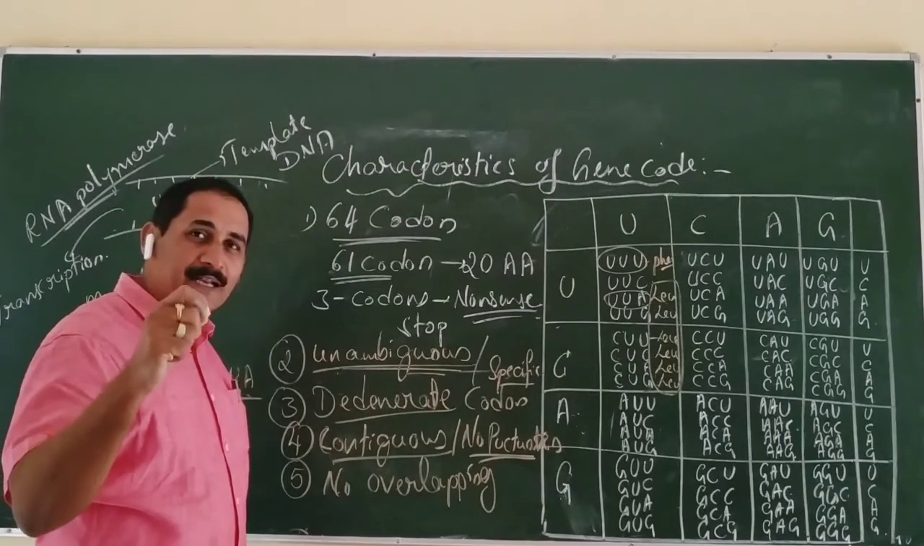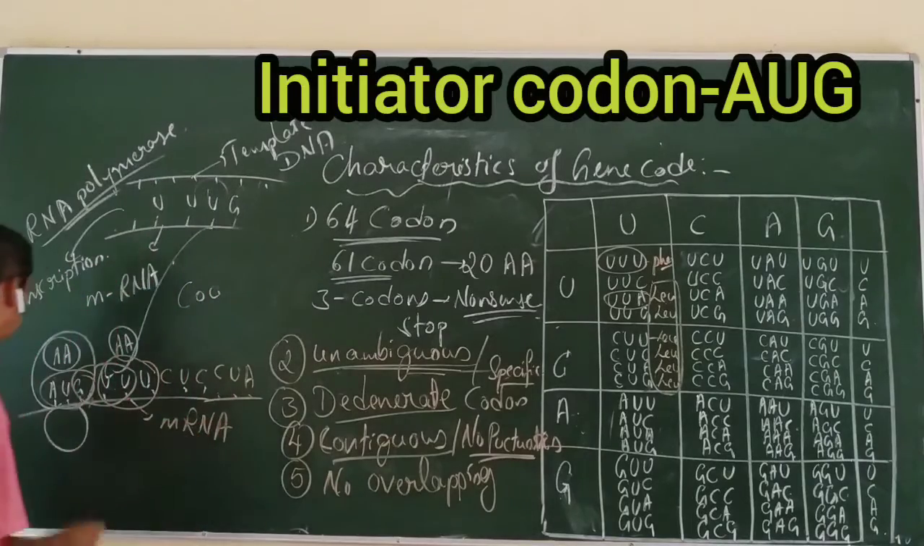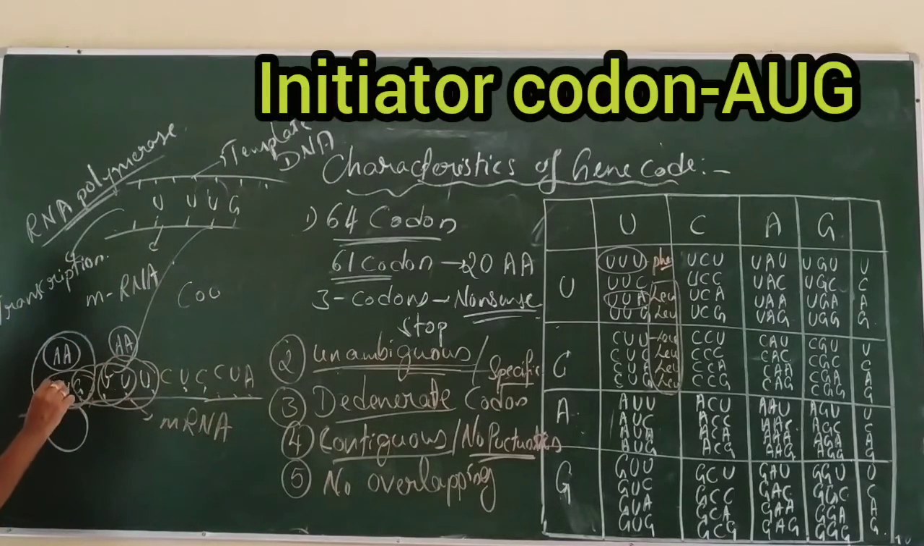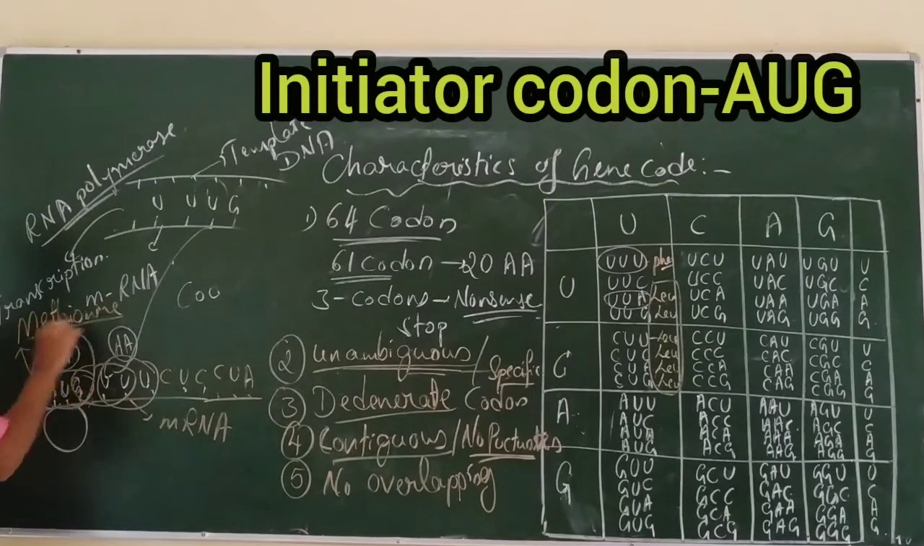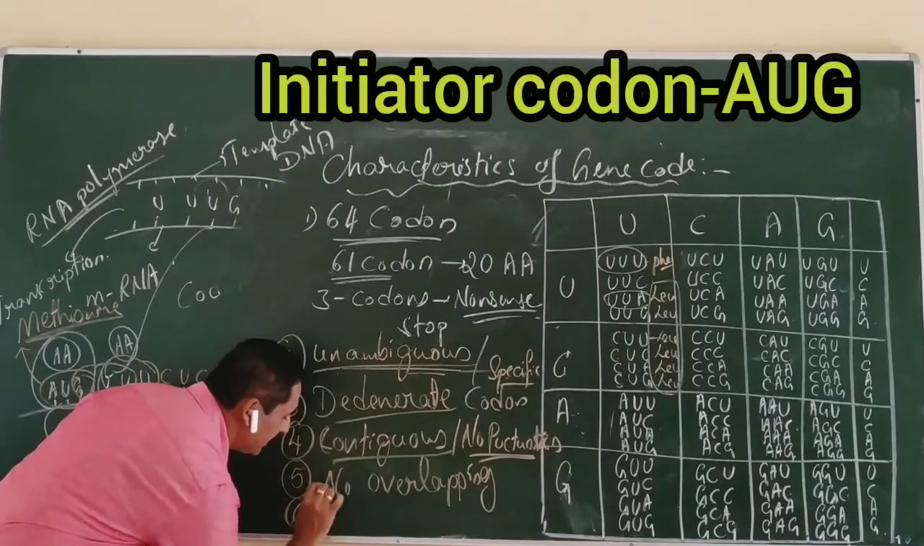Another very important character: almost all protein synthesis should start with an initiator codon, AUG. AUG is an initiator codon that codes for the amino acid methionine. Methionine is the amino acid. It is the start codon or initiator codon. There should be an initiator codon.